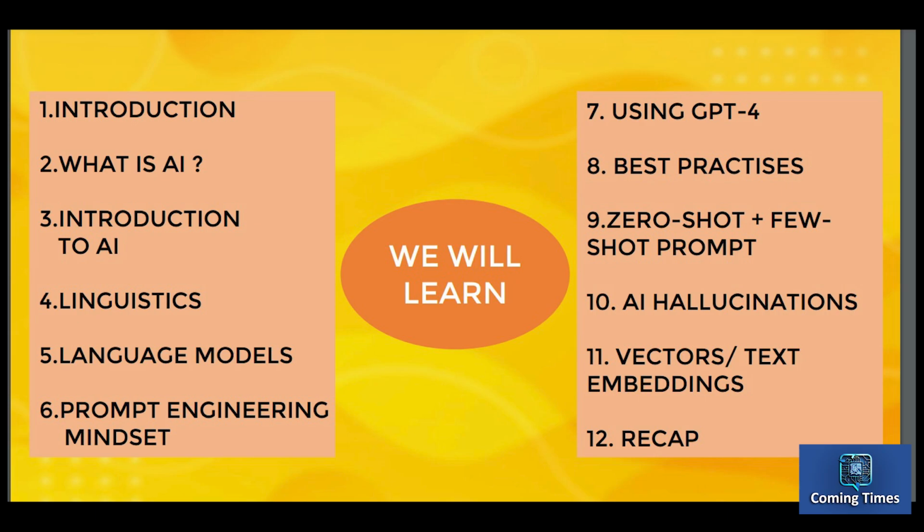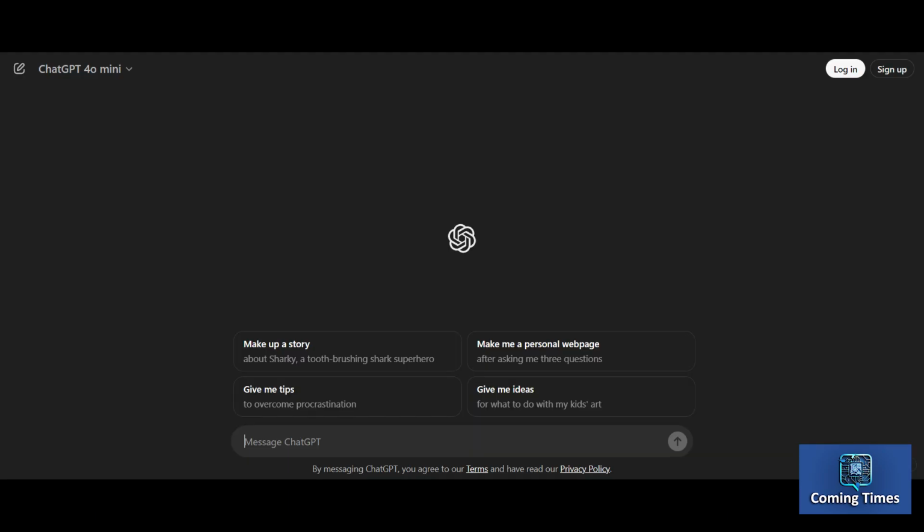Throughout the course, we'll adopt a prompt engineering mindset and cover best practices in linguistics to enhance our understanding. Topics such as zero-shot prompting, few-shot prompting, chain of thought, AI hallucination, and vector text embedding will be discussed, deepening our comprehension of how large language models function. We'll begin with a quick introduction to ChatGPT, setting the stage for our exploration of prompt engineering.